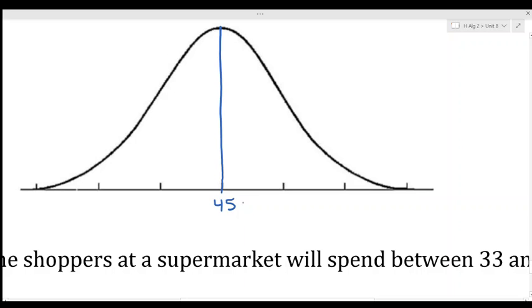So 45 plus 12, I'm going to write that our standard deviation is equal to 12 on the bottom here. 45 plus 12 gives us 57. Then we add 12 again, so that gives us 69 for our second standard deviation. Add 12 again, that gives our third standard deviation, which is 81. Now we subtract: 45 minus 12 gives us 33 for our first standard deviation on the left. Subtract 12 again, we get 21 for our second, and subtract 12 again, we get 9 for our third standard deviation on the left.